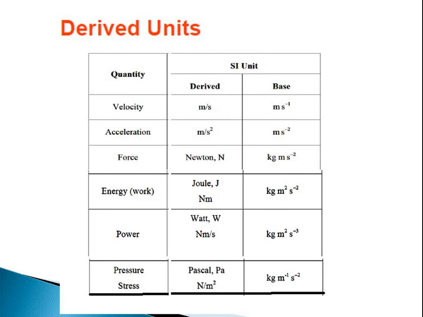Here one more thing I want to add: what is the difference between stress, which is expressed in Newton per meter square, and pressure, which is also expressed in Newton per meter square. Though the units are the same for both stress and pressure, they have a different effect. Pressure is externally applied over the body or substance, whereas stresses are developed inside the substance.